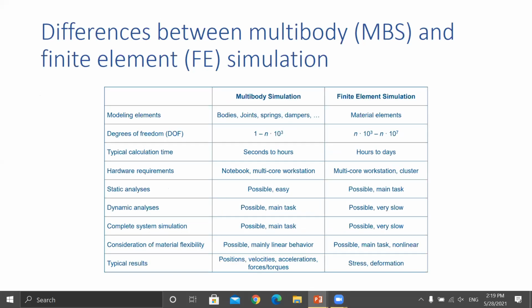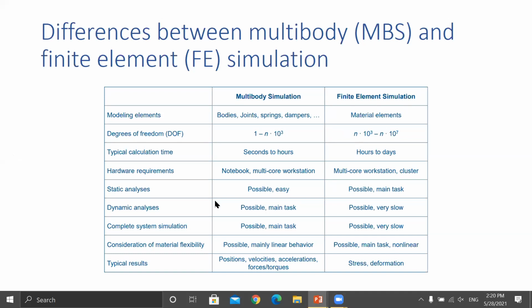The first is the modeling elements, at the time of modeling. In multi-body you are giving bodies, joints, springs, dampers, all the external factors affecting your model, like your vehicle. Let's say the spring is also affecting, but in finite element simulation, the material and element are the most important things.